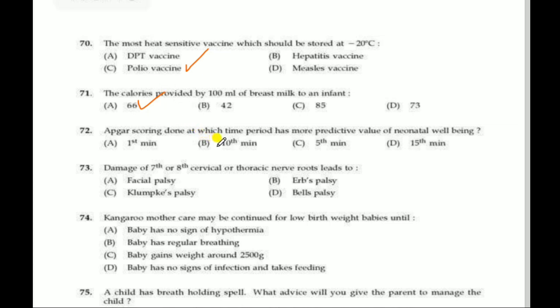Next question, Apgar scoring done at which time period has more predictive value of neonatal well-being? Correct answer is 5th minute. Apgar score is usually done at 1 and 5 minutes. 5th minute value is more predictive. Next question, damage of 7th or 8th cervical or thoracic nerve roots leads to complex palsy. Damage of seventh or eighth cervical or thoracic nerve leads to complex palsy.